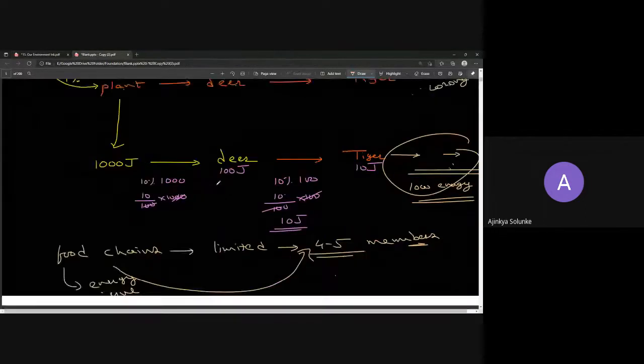So from food chain and food web, tell me, what can I use to show an animal being eaten by multiple animals? Should I use food chain? Should I use food web? I want to show that one animal is being eaten by multiple animals. Food web. Very simple. And food chain is supposed to be used for eating what? Only this one.